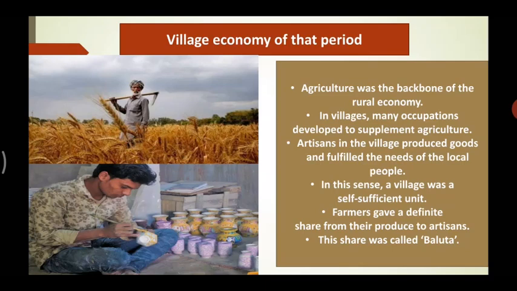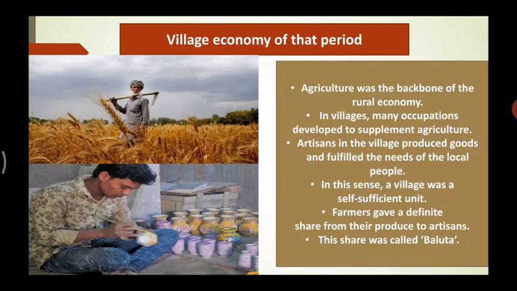So, how now we go to the shop today and if we want to buy a thing, then we give money and purchase a thing. But at that time, this policy was not being implemented. What people used to do is they used to exchange things with each other. So, if the farmer wanted a certain thing, he would go to the artisan and in return, the farmer would give some share of his crops and in return, he would take a thing. So they used to exchange their things.